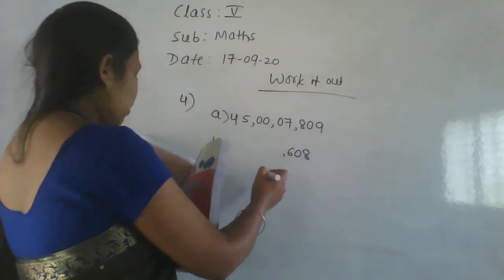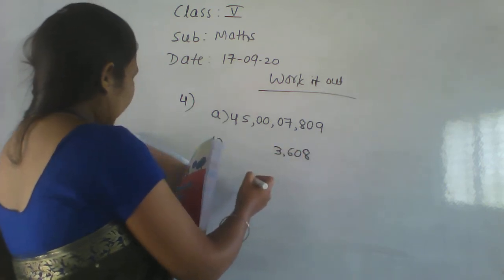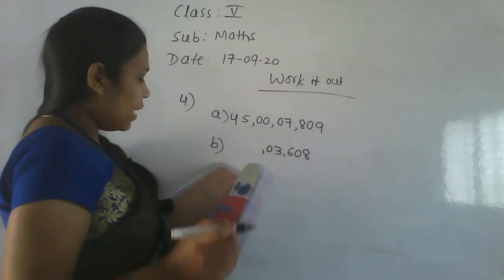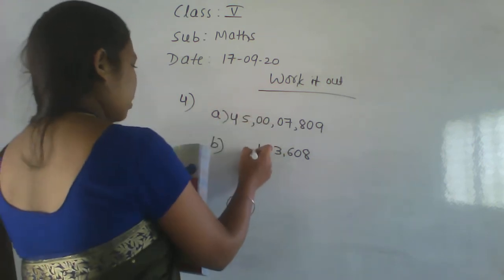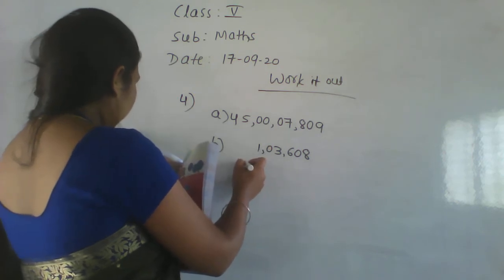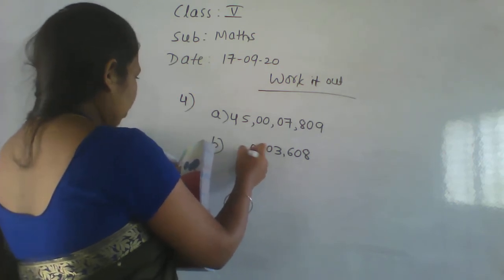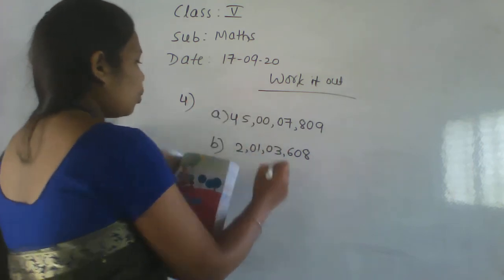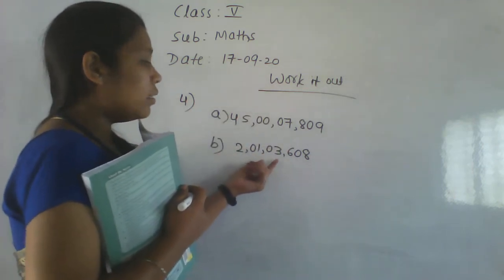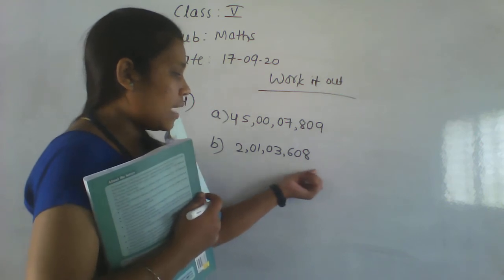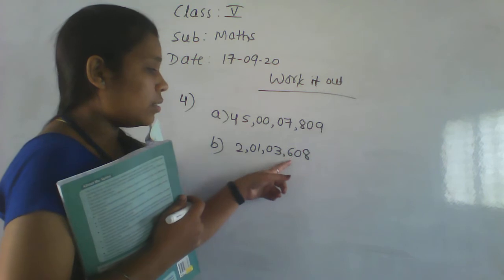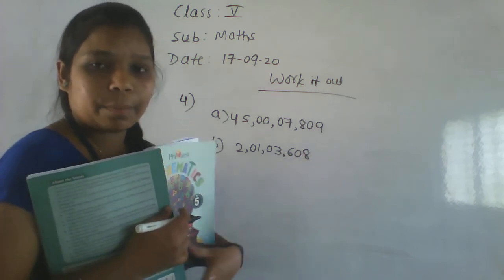Next in the thousands place, 3. Ten thousands place, again it is 0. And in the lakh place value, 1 is there. Write 1. Okay, after that, ten lakh place value, 0. Next, 2 crore 1 lakh 3,608. This is the number.